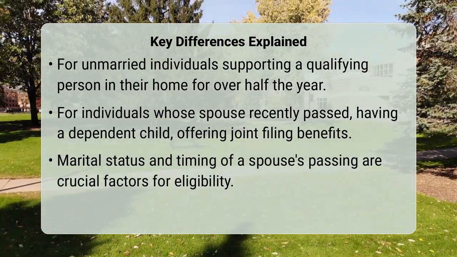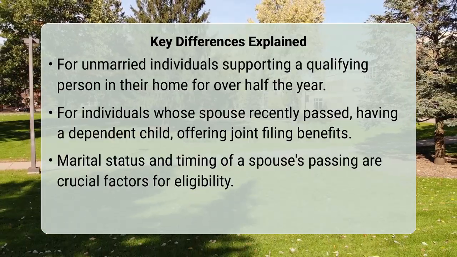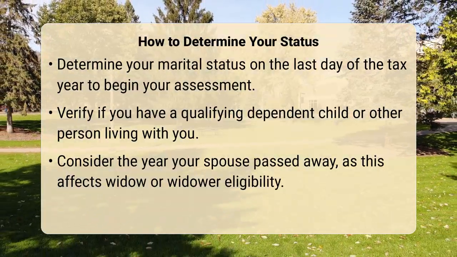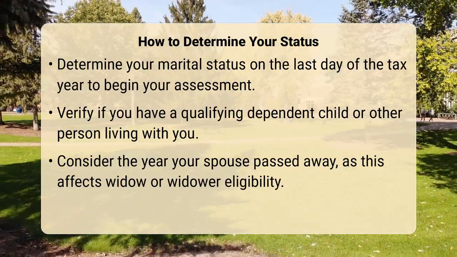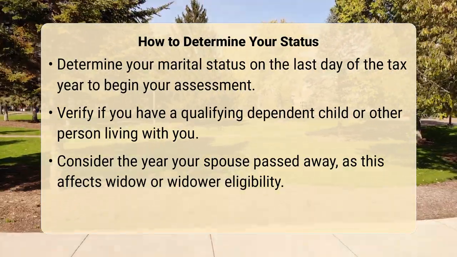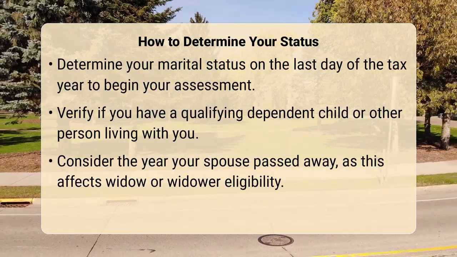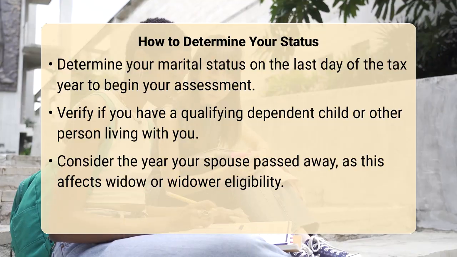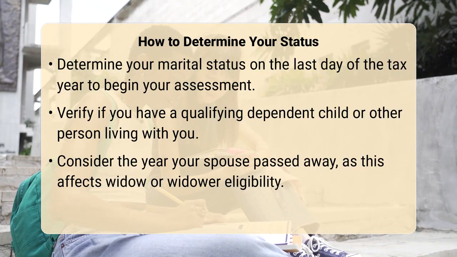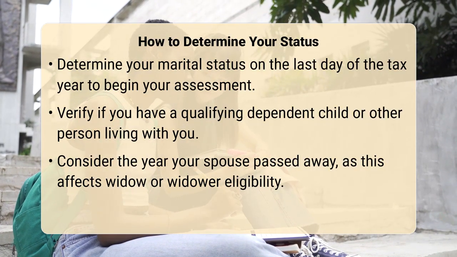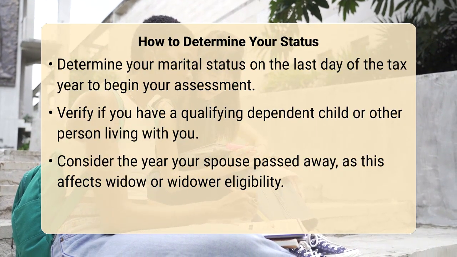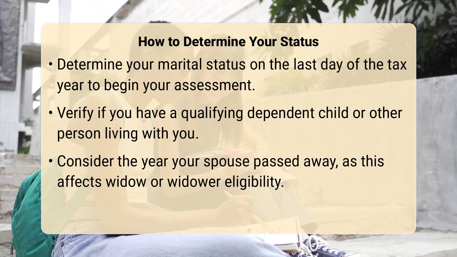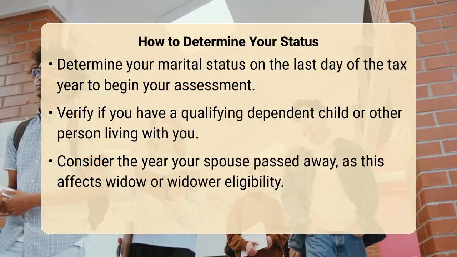To figure out which one applies to you, first determine your marital status on the last day of the tax year. If your spouse passed away during the tax year or the prior year, and you have a dependent child, you might qualify for qualifying widow or widower status. If you are unmarried and financially support a household where a qualifying person lives with you for over half the year, then head of household might be your best option. Remember, you cannot claim a deceased spouse as a qualifying person for head of household status.